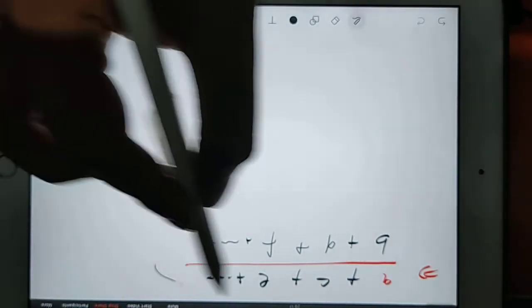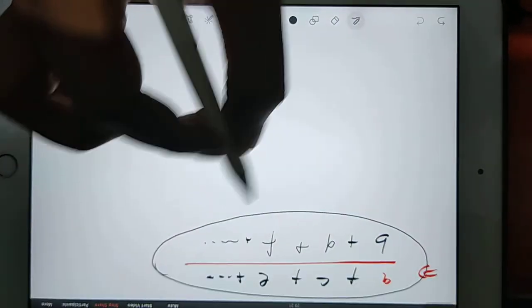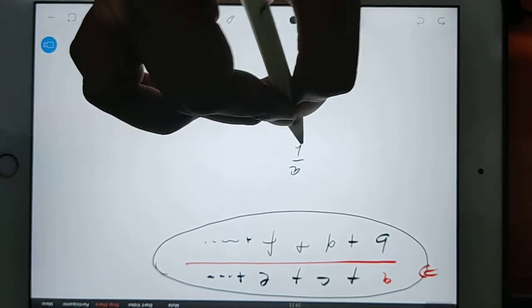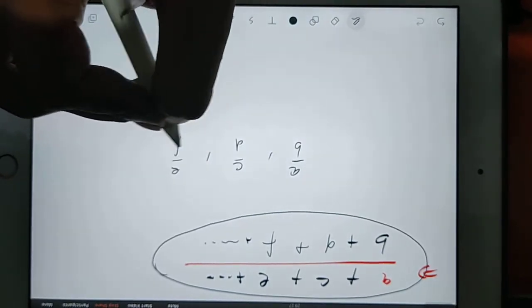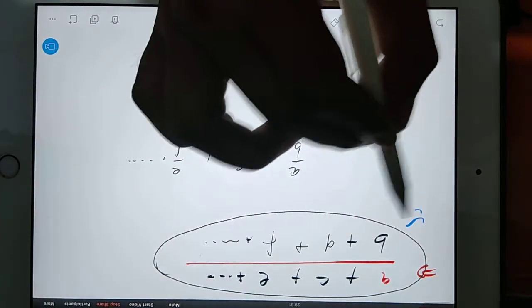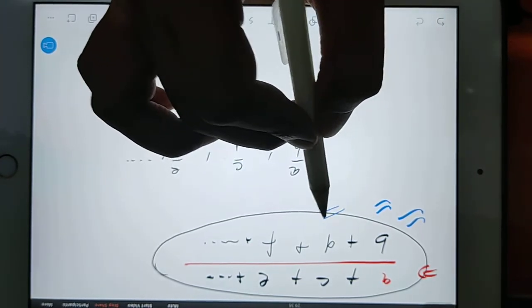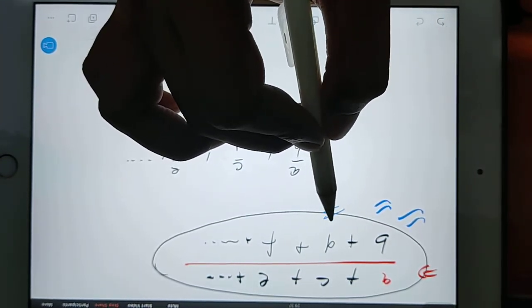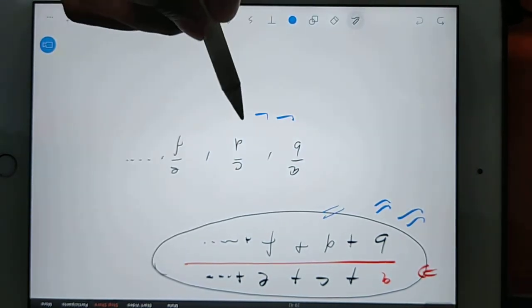Now whatever fraction you are seeing here, this fraction I am getting with the help of these fractions, a by b, comma c by d, comma e by f, comma dot dot. So this fraction what you are seeing here is less than the greatest and greater than the least fractions of this.